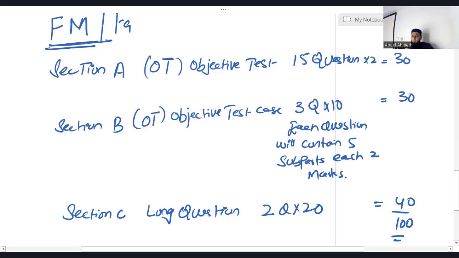we have three sections in the paper pattern: section A, B, and C. A very important point: in sections A and B, you don't need any Excel skill. But in section C, where the two long questions come, you need Excel skill. A very good thing is that in ACCA, when it comes to the Excel spreadsheet, you just need to know a few things, not more than that. For example, you need to know the sum formula, the drag option, how to add and deduct, and how to take power. These are the few things and few shortcuts which are available in financial management.